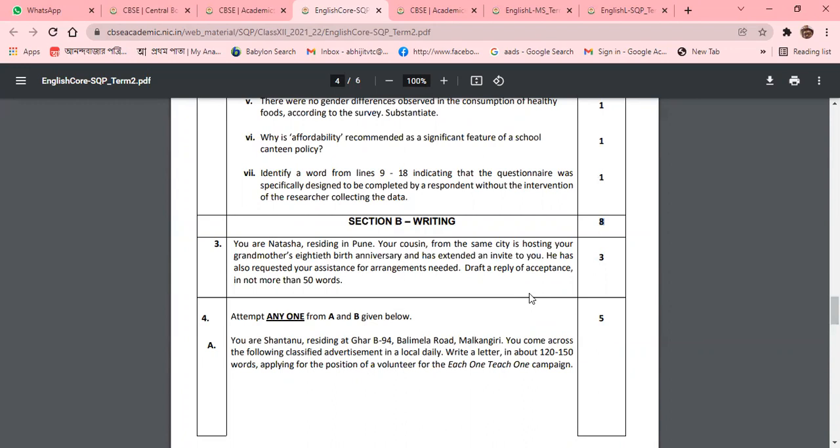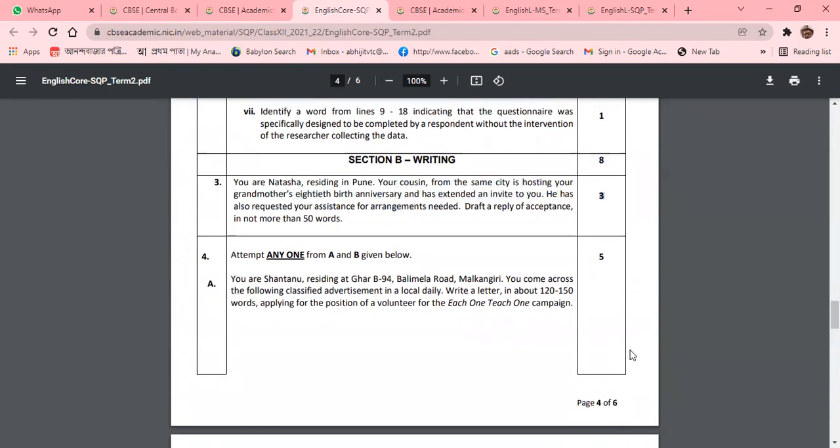Now we are going to the writing portion. You can see that you are Natasha, residing in Pune. Your cousin in the same city is hosting your grandmother's 80th birth anniversary and has extended an invite to you. He has requested your assistance. So draft a letter of acceptance. It is a very normal thing: an invitation letter, whether you are accepting or rejecting the invitation, is a direct thing, and that will carry 3 marks.